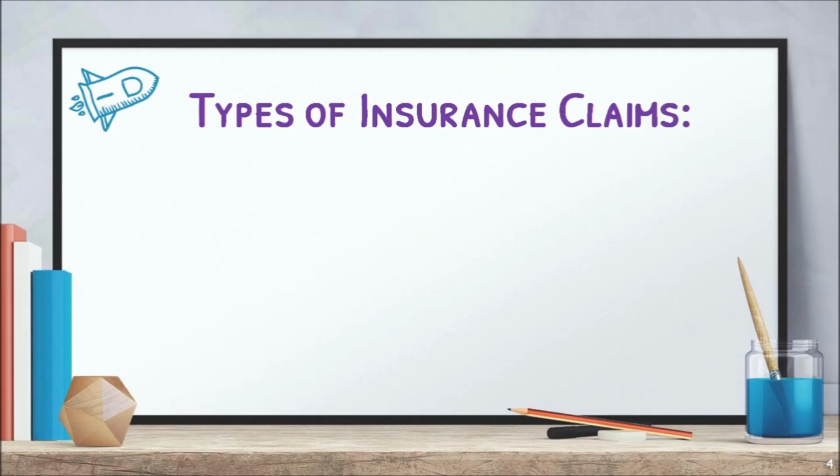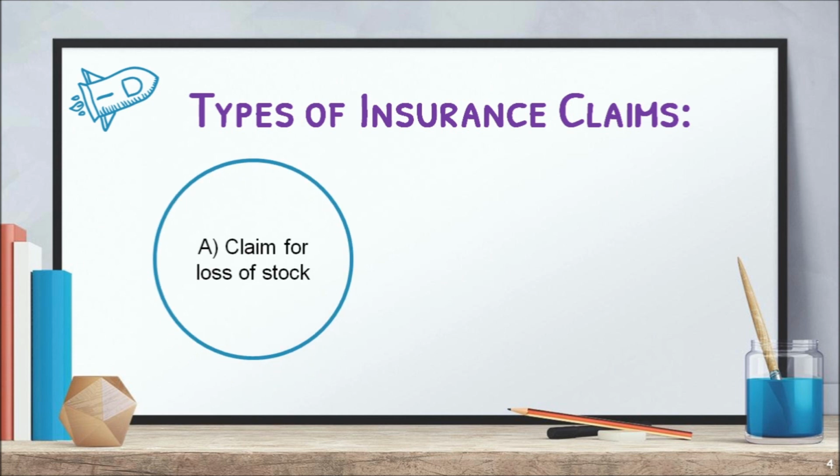Now the types of insurance claim. It depends upon the types of losses. There are three types of losses, so there are three types of insurance claim.